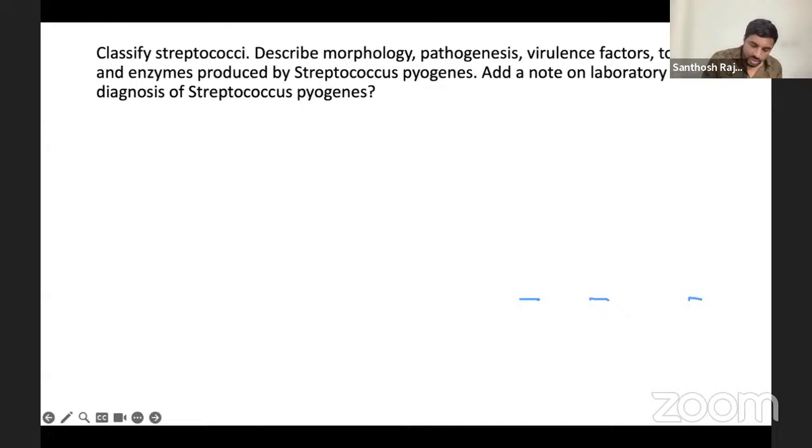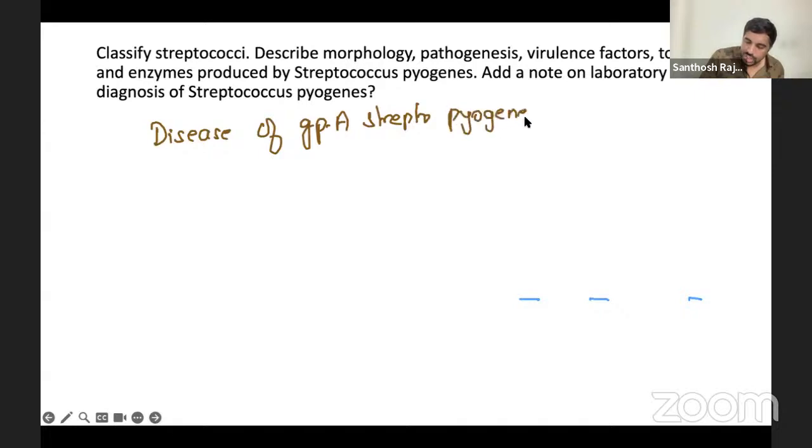We will write it here only. So when you talk about the disease, this can be a short note also: the disease of group A Streptococcus pyogenes. You classify it into two types. One is the bacteria itself.